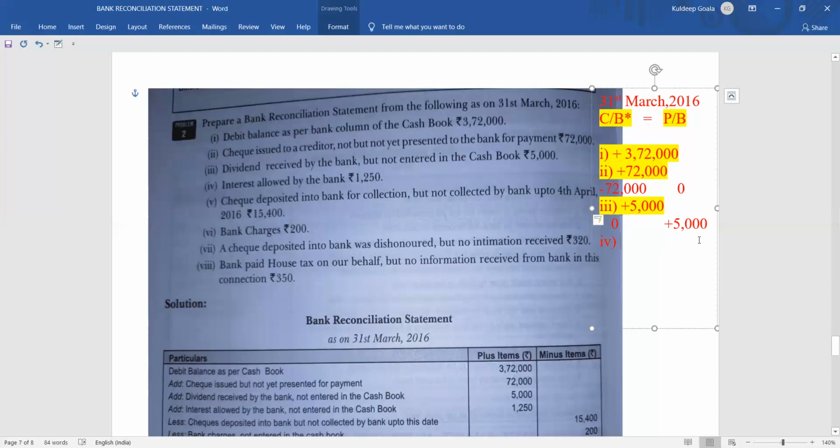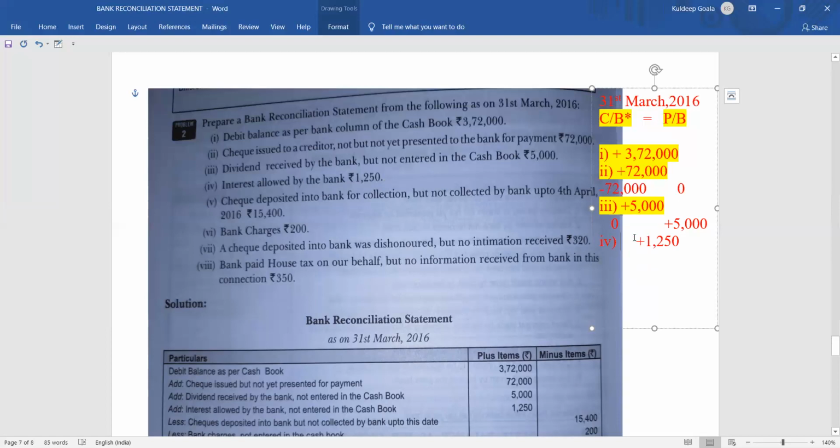Now coming to point number 4, what is told here? Interest allowed by the bank. Interest allowed means the bank has given interest. The bank has given interest of how much? 1,250. If the bank is giving the interest, we are very sure that the bank has put the entry in the passbook. There is no doubt in that.